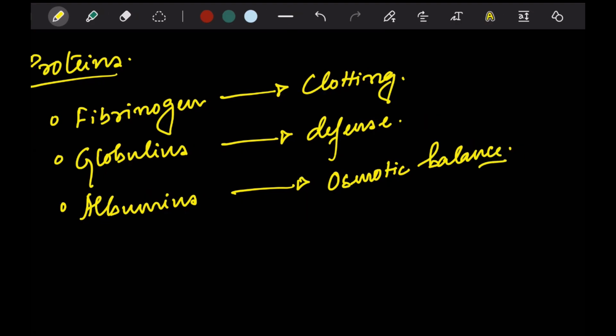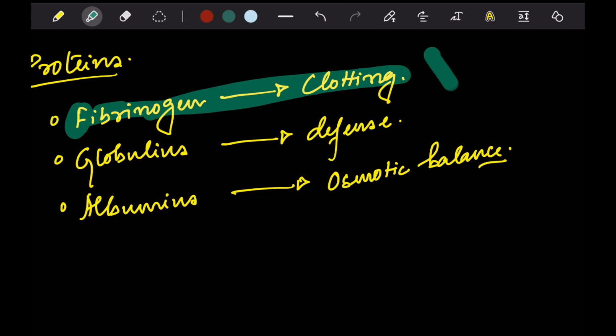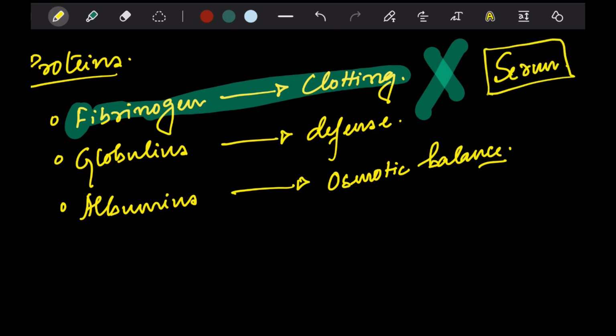And third, we have the albumins, which help in maintaining the osmotic balance of the body fluids and blood in particular. Now, there's one interesting fact about fibrinogen. Because this is known as the clotting factor, if we remove this clotting factor from the blood, what we get is known as the serum. This term serum is very important because in the clinical aspect, we use it for biochemical tests. We collect the serum from a patient, that is, the plasma without the clotting factors, and we test it for the presence of some abnormal constituents.